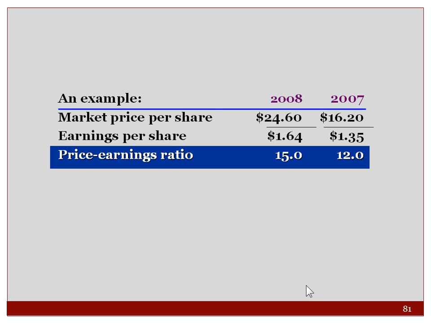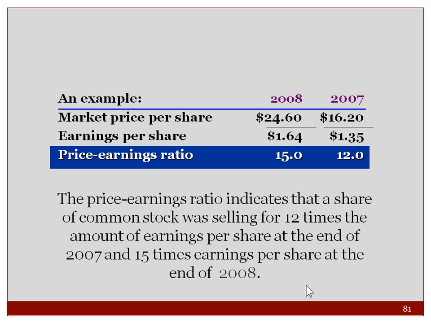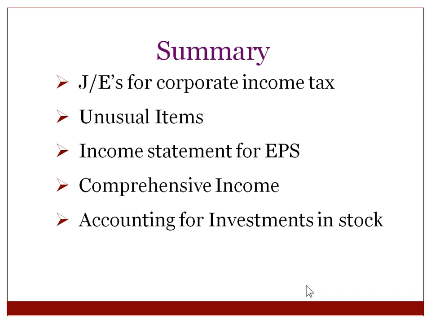Here's another example of the two years compared. It went from 12 to 15 between the two years, so it's increasing. The price-earnings ratio indicates that a share of common stock was selling for 12 times the amount of earnings per share at the end of 2007 and 15 times at the end of 2008.